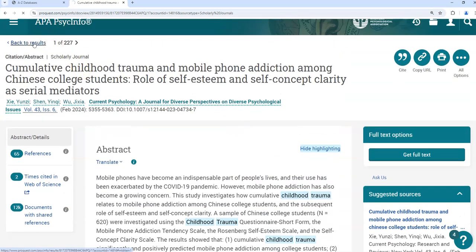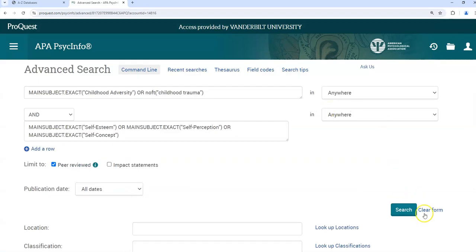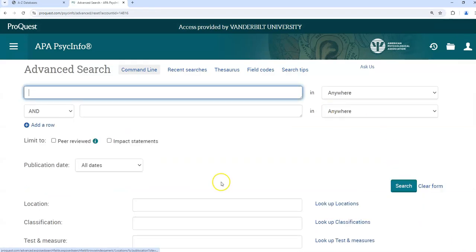If I like this search, I can always choose to save it up here. First, I'll have to create a free My Research account in ProQuest, which is easy to do. Let's take one final topic. Let's say I'm interested in how preschool-aged children with a developmental disability develop phonological awareness.